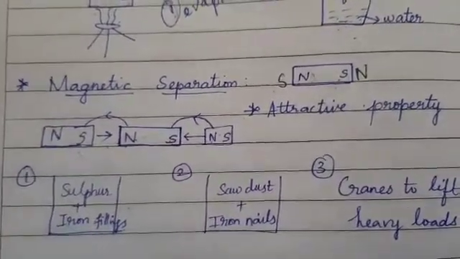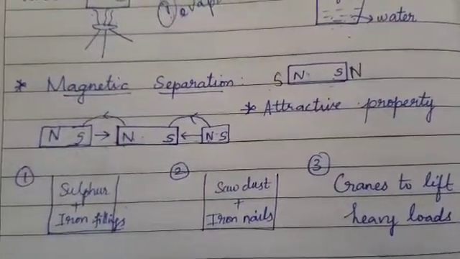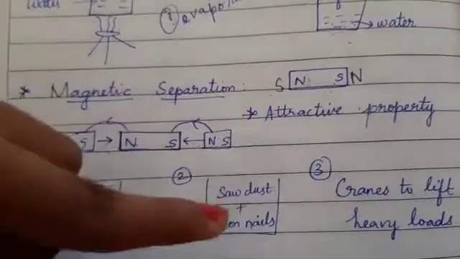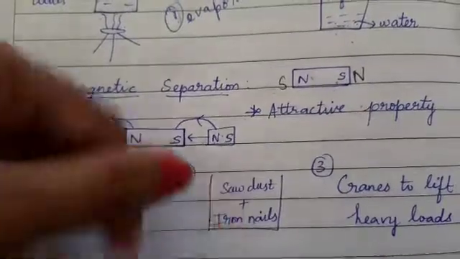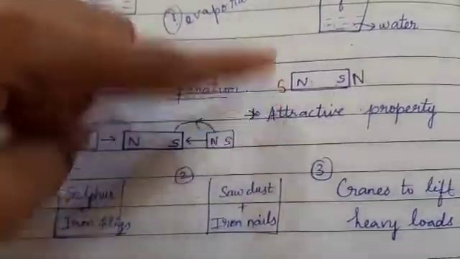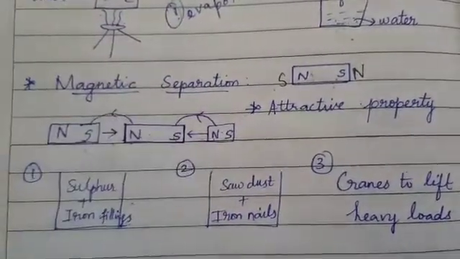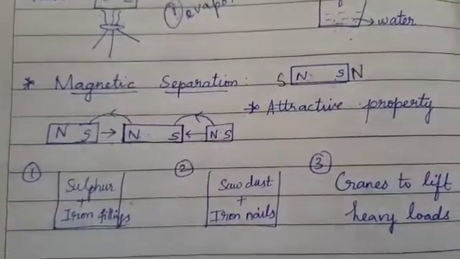How will a carpenter separate the iron nails and sawdust? He will use a magnet for that purpose, because iron gets attracted to a magnet. Iron nails will be easily separated with the help of a magnet. When I bring a magnet near it, all the iron nails will be attracted, leaving the sawdust alone.